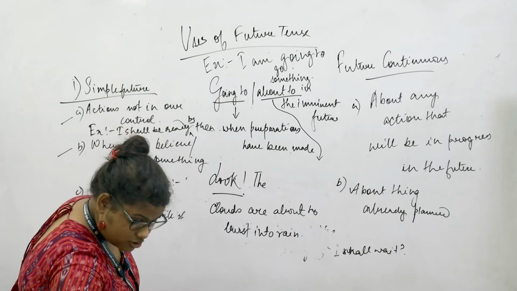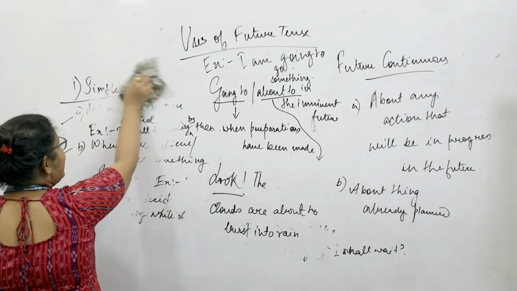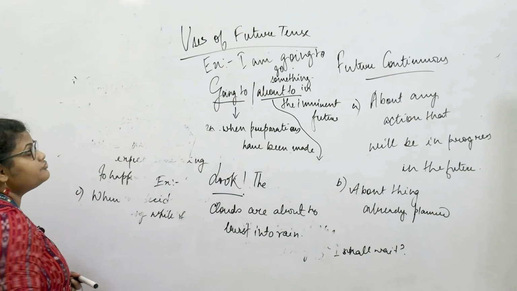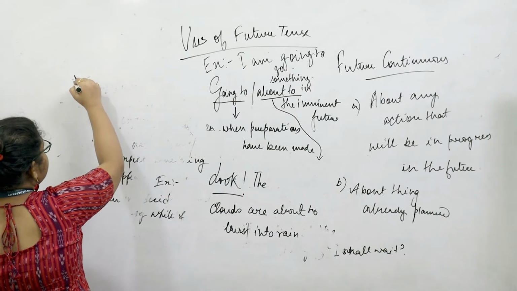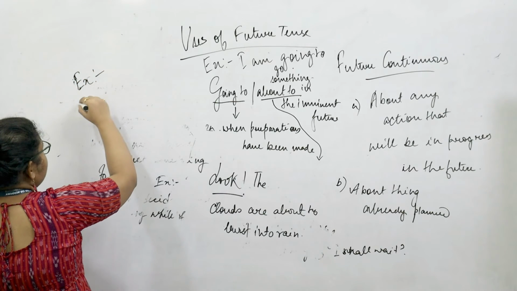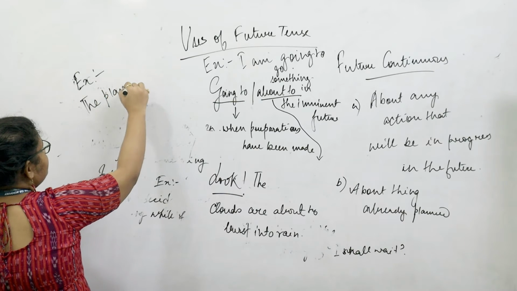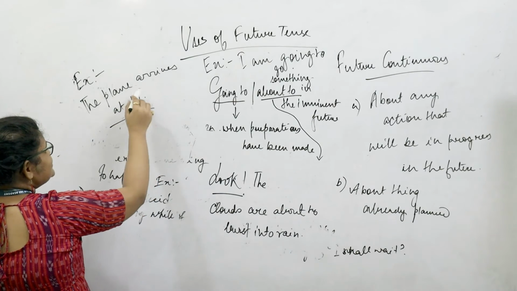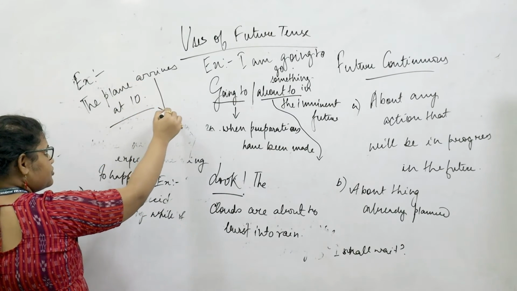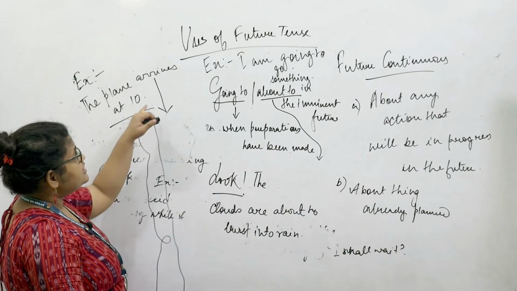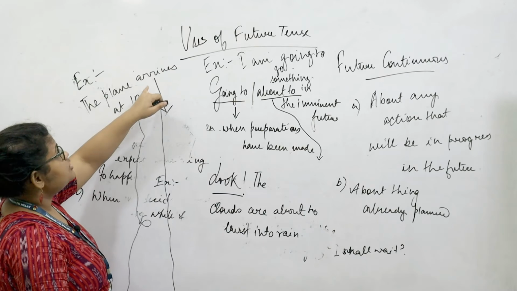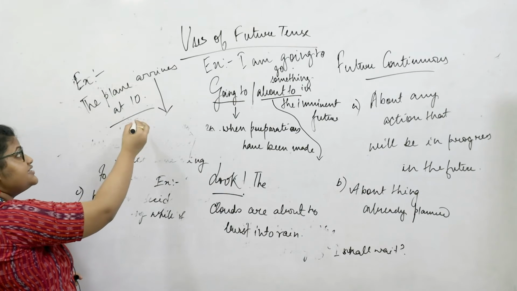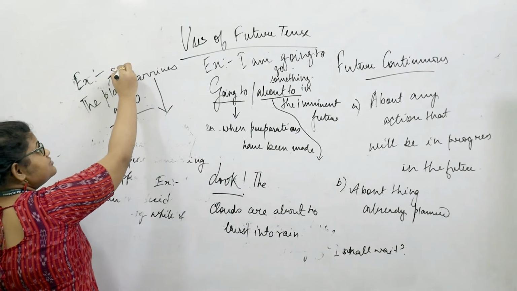And also, when something is being planned, as I had told you while I was taking your classes on the present tenses, for example, something that is a part of the fixed schedule, like the plane arrives at 10. Although this is clearly indicative of something that hasn't yet happened, will happen, since this is a part of the fixed schedule, maybe that happens every day or alternate days, we will be using the simple present tense.